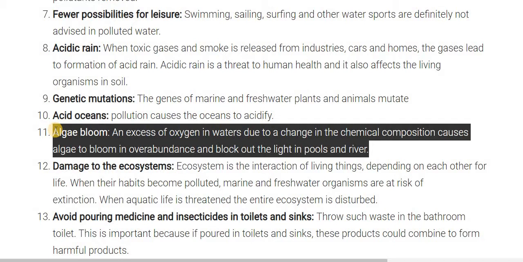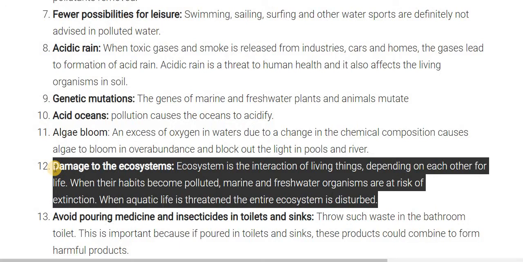The next is algae bloom, meaning an excess of nutrients in the water due to the change in chemical composition causes the algae to bloom in overabundance, and it blocks sunlight from coming into the pools and rivers. So the ecosystem cannot survive without sunlight. Then the damage to the ecosystem: it is the interaction of living things depending on each other for life.